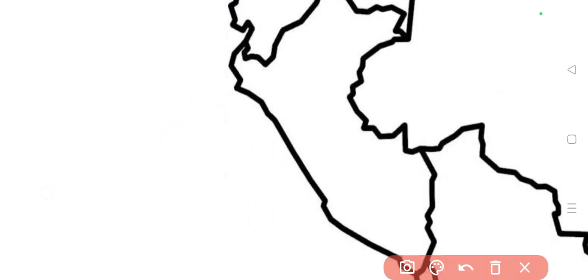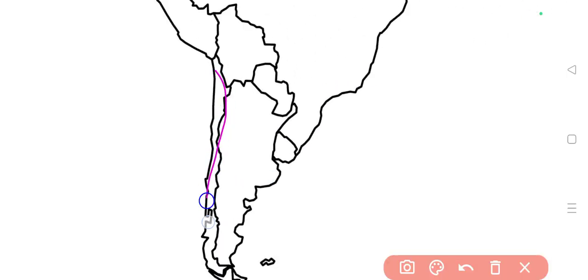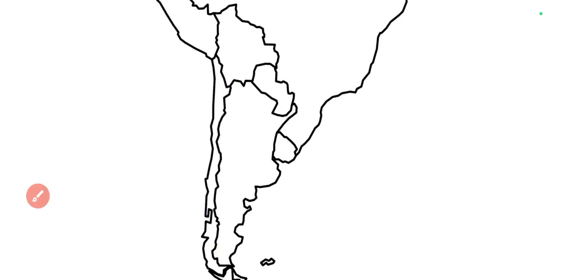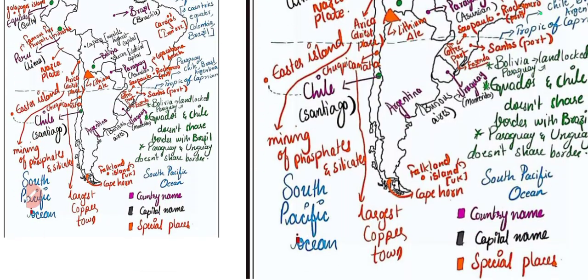Next, this is Peru. Peru's capital is Lima. Basically the total Peru is famous for phosphates and nitrates. And next here it is Chile, the lengthier one. This is totally Chile. Chile is famous for copper, Chuquicamata, and it is hosting a place named Arica. Arica is the driest place over there. And Chile's capital we have seen as Santiago.